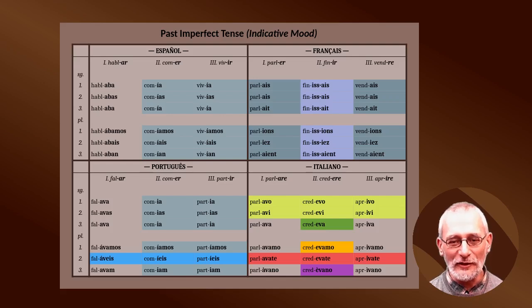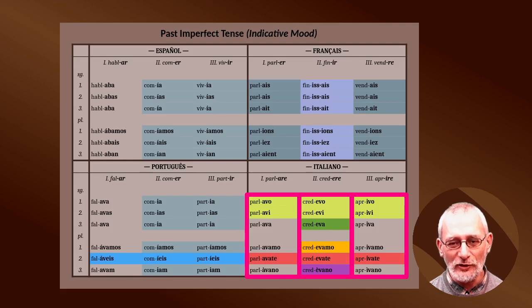Here we can see that in Italian, all three groups of verbs are conjugated in practically the same way, only the characteristic vowel in the ending and the suffix changes. So the first group has a, parlavo, the second group has e, credevo, and the third group has i, aprivo. Otherwise, the endings, the suffixes are the same.